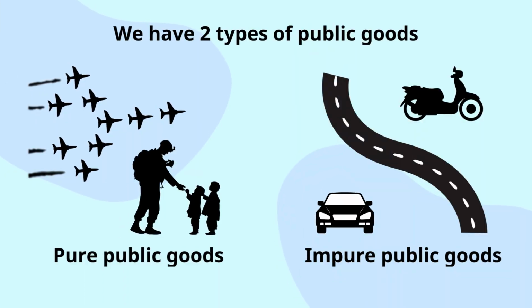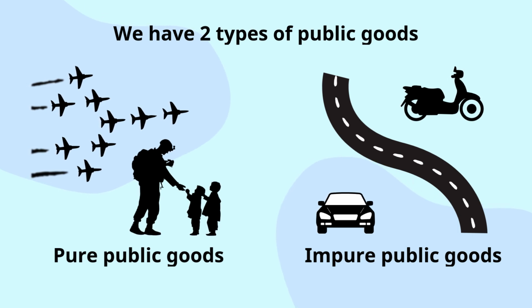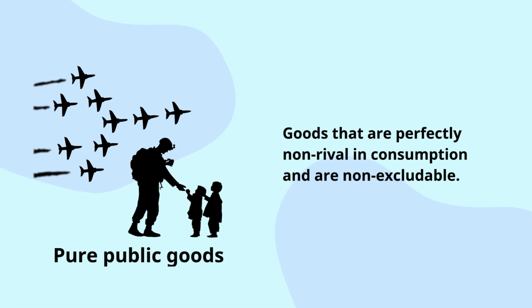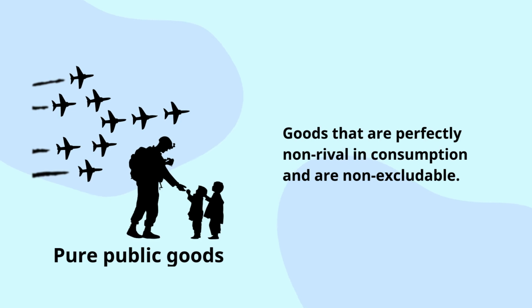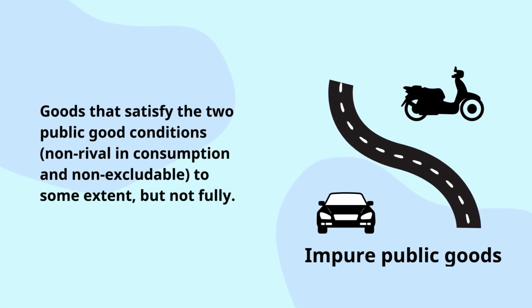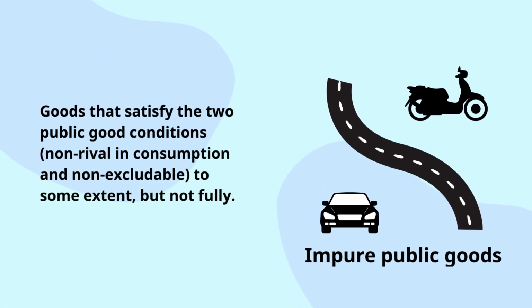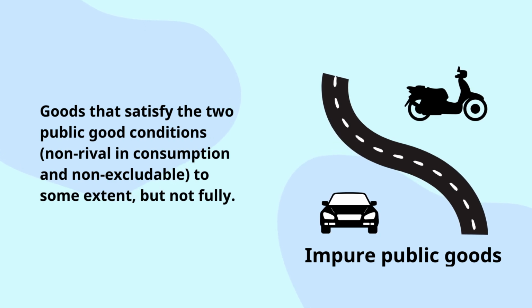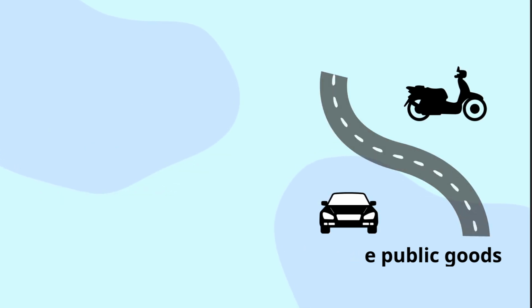We have two types of public goods, pure public goods and impure public goods. Pure public goods are goods that are non-rival in consumption and non-excludable. Examples are national defense and public parks. Impure public goods are goods that satisfy the two public good conditions, non-rival in consumption and non-excludable, to some extent, but not fully. Examples are clean air and public transportation.